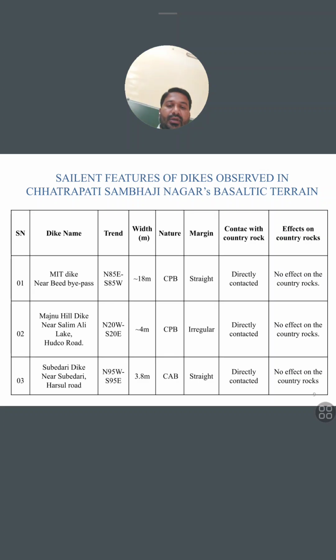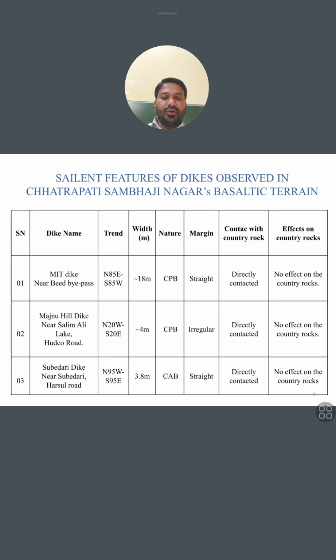Okay, so margin: when this dike erupted, it shows contact with the country rock. When the country rock and the dike wall meet at a place, it's called the margin. That margin is straight, meaning it looks clear.